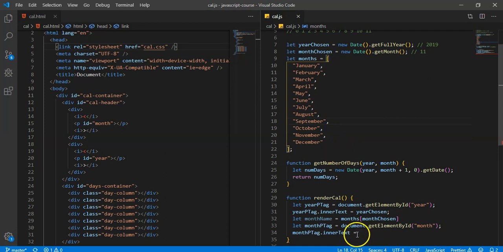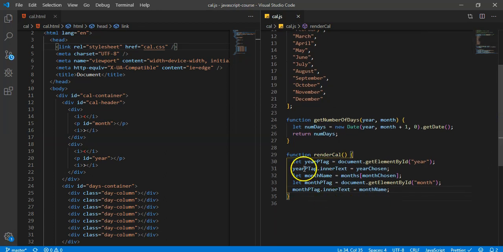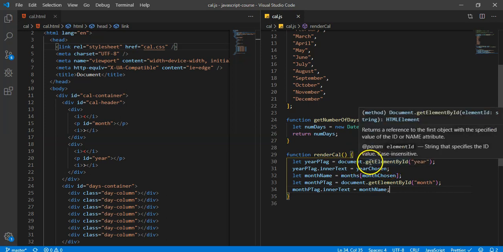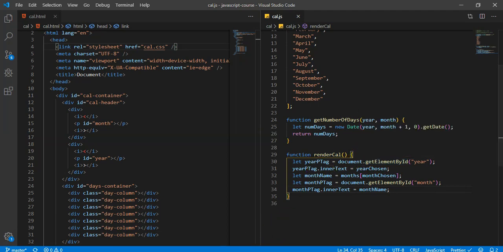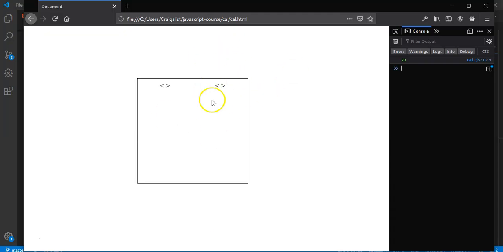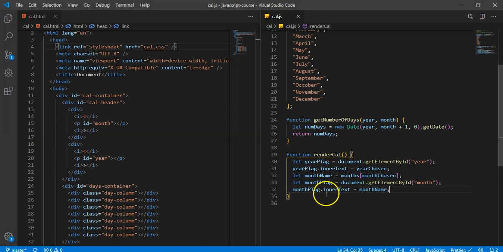Okay, so if we set the month p tag to month name right away, and if you don't know what we did down here, basically we use document.getElementById, which is a way to access items on the HTML DOM, which we have inside of our browser here and access to. And we're accessing basically this year and this month, and that's why we gave those IDs. We left the text blank because I knew we were going to insert it in here anyway.